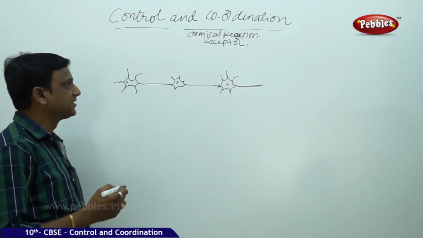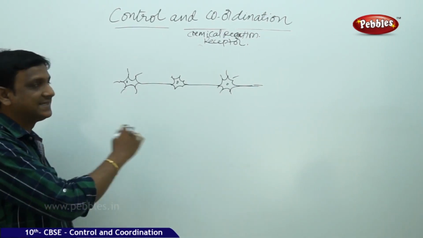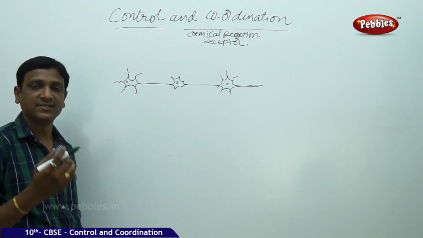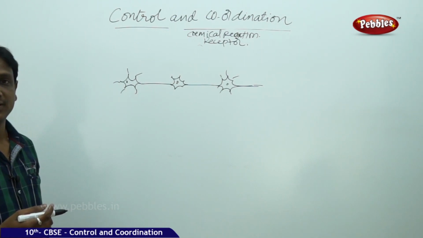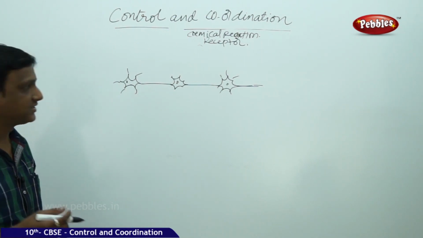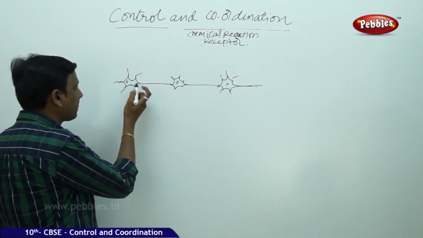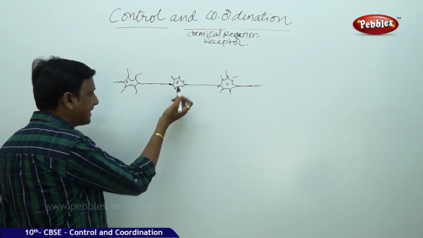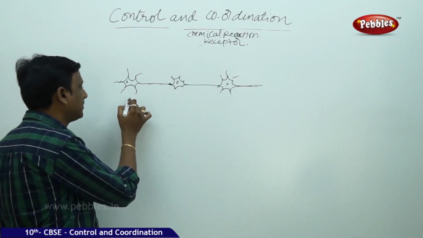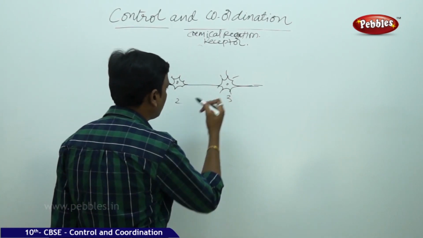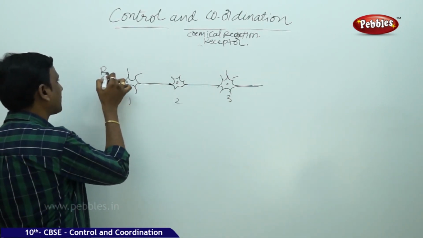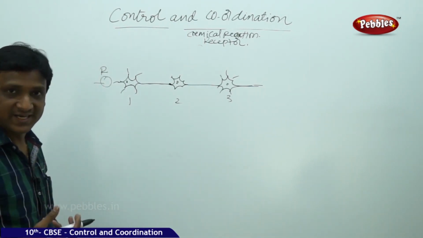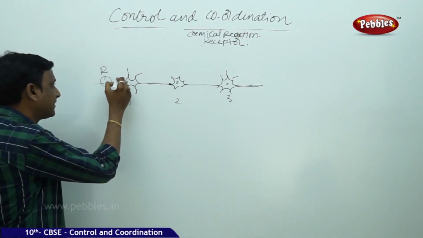Let us see. Here we have a series of nerve cells. The information has to be passed from one place to another in our body. The nerve cells are connected in such a way that the end of the axon of a nerve cell is connected to the dendrite of another nerve cell. This is nerve cell 1, this is nerve cell 2 and this is nerve cell 3. Here is the receptor R. It received the information in the form of a chemical reaction. This reaction initiated an electrical impulse.